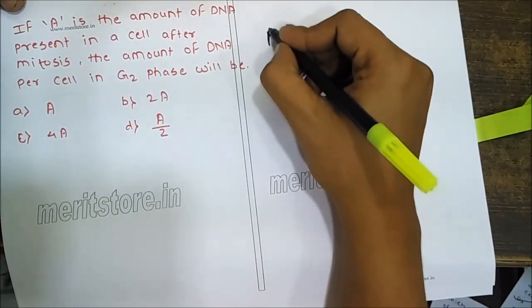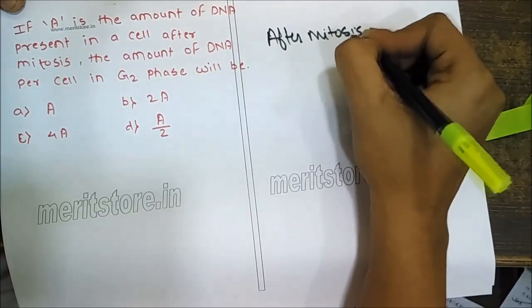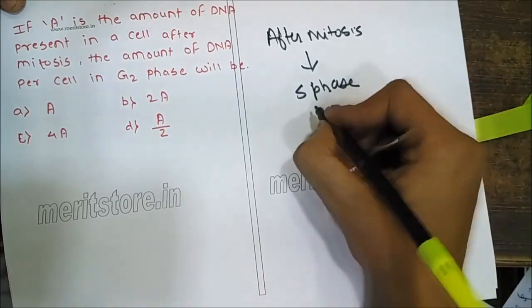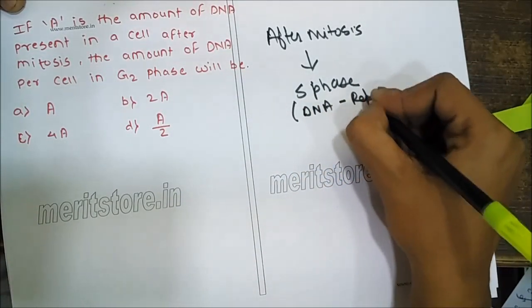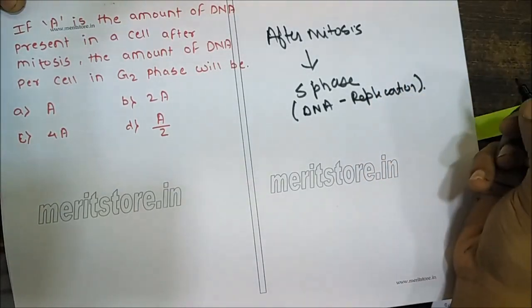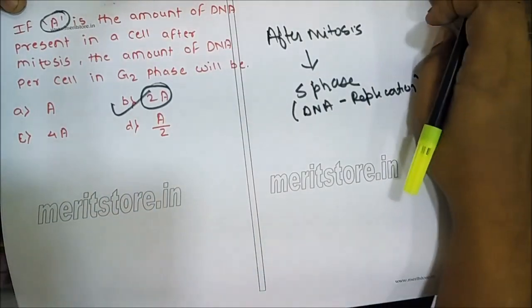After mitosis the cell will enter into S phase, right? S phase is characterized by DNA replication, so the DNA material will get doubled. If it was A, now it will become 2A.